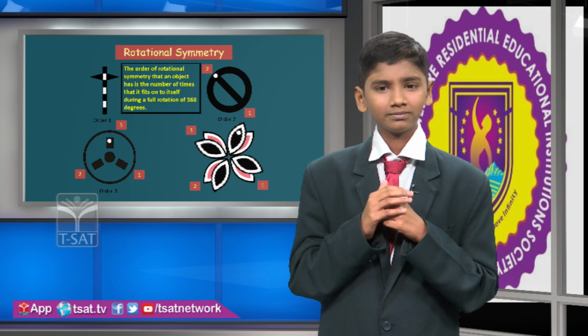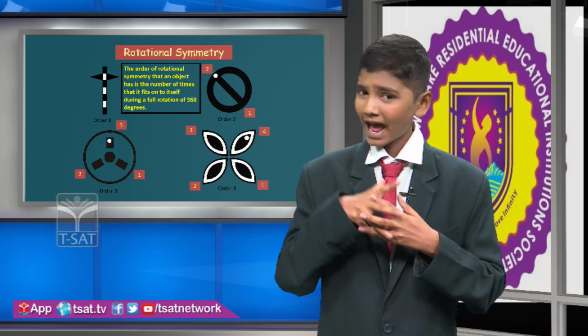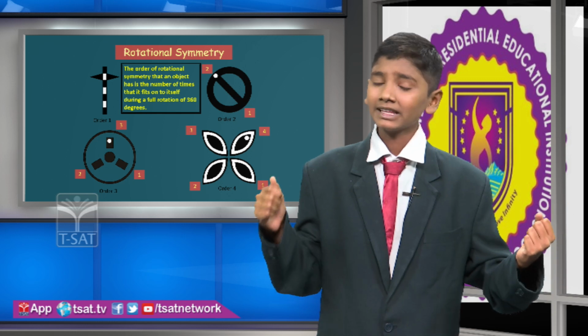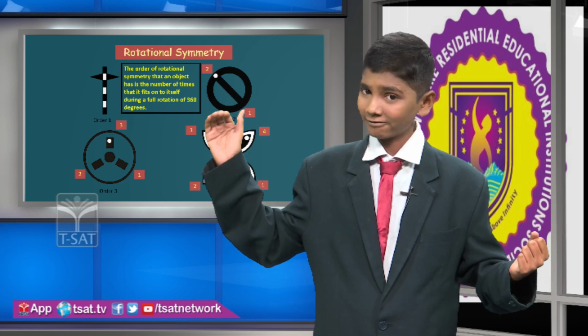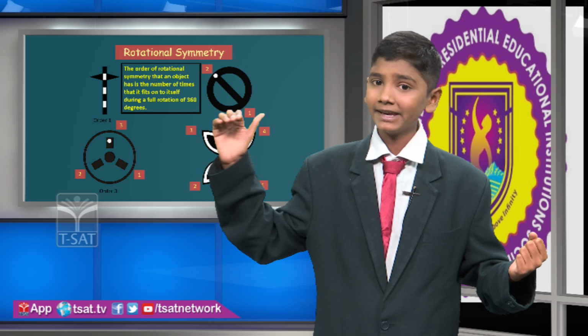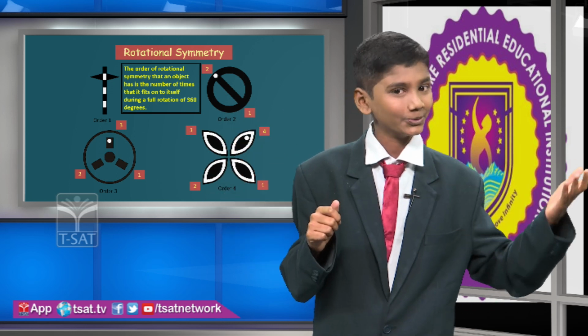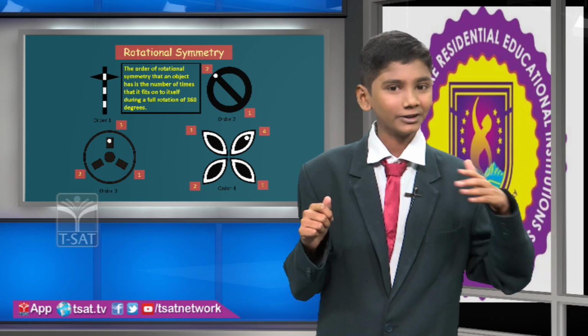The relation between angle of rotational symmetry and order of rotational symmetry is: the angle of rotational symmetry is equal to 360 degrees divided by the order of rotational symmetry. The order of rotational symmetry is equal to 360 degrees divided by the angle of rotational symmetry.